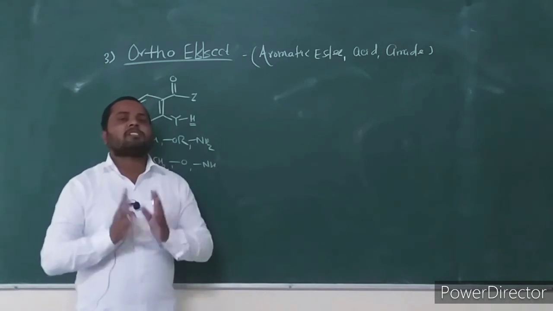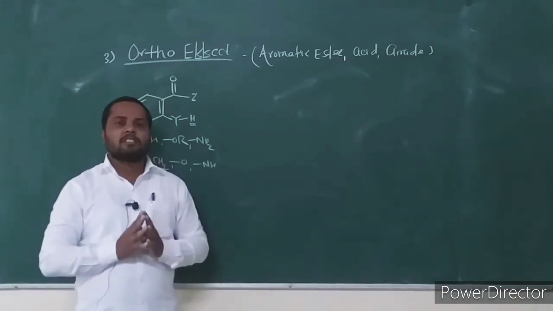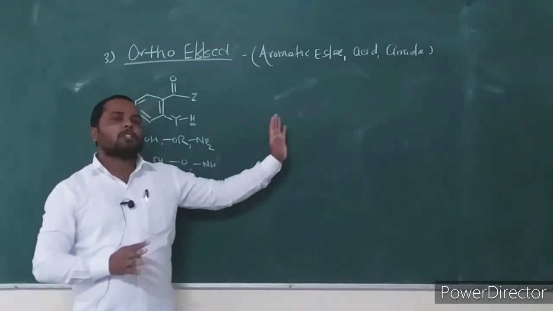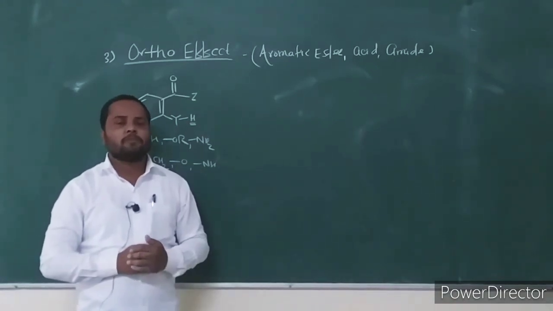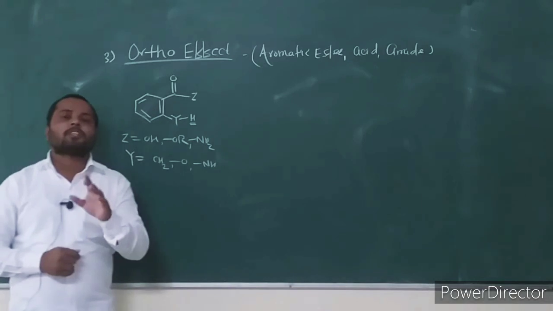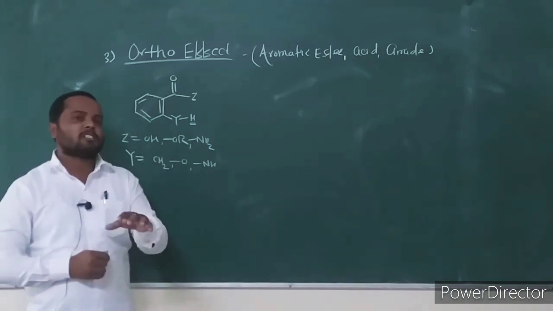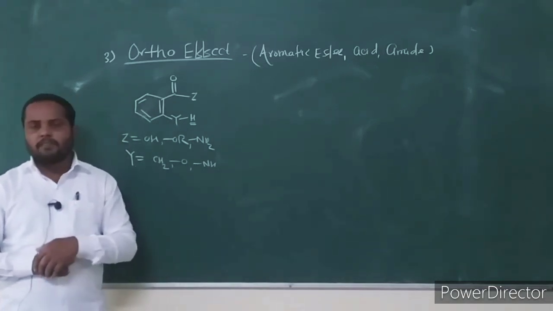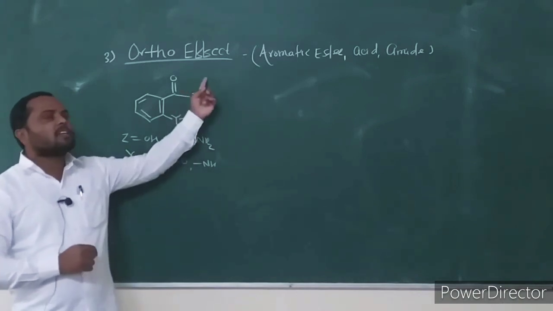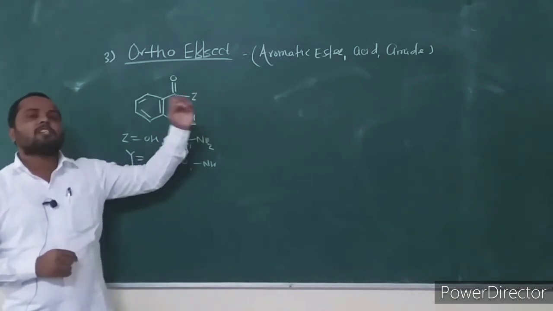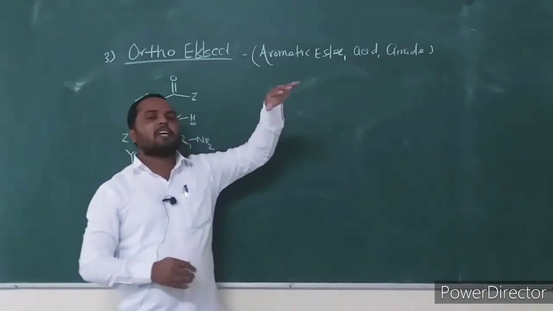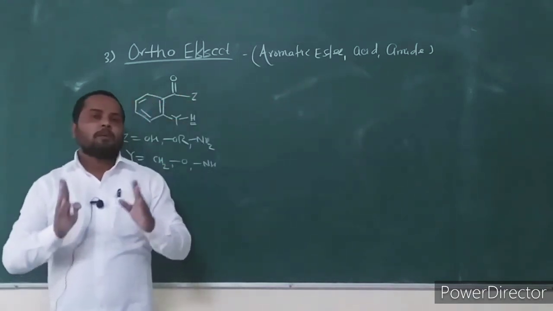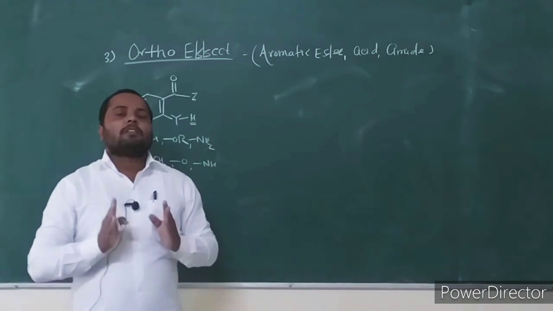In today's lecture we discuss the fragmentation of aromatic ester, but the other two compounds also undergo this ortho effect. We already discussed two possible fragmentations in aromatic ester, alpha cleavage and McLafferty fragmentation. This is the third way of fragmentation in aromatic ester, which is also possible in aromatic acid and aromatic amide. But what is the condition?